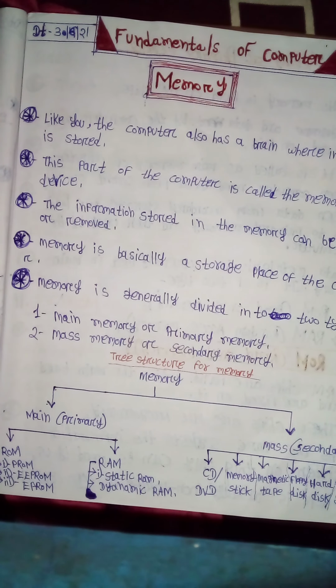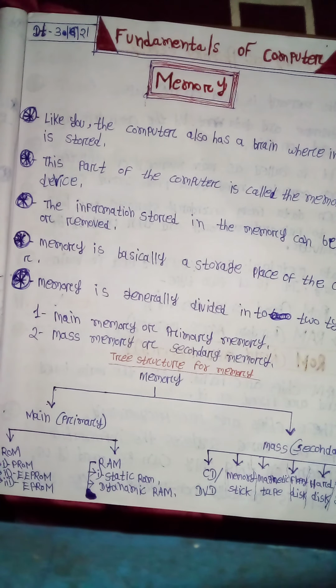Fundamentals of computer memory. Like you, the computer also has a brain where information is stored. This part of the computer is called the memory device. The information stored in the memory can be changed or removed. Memory is basically a storage place of the computer.